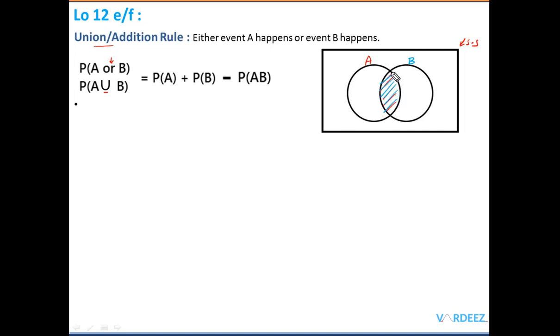So now as you can see, this intersection here, which is simply the joint probability, I am adding this thing twice. I've already added it in red, then again in blue color I have added it once more. So to remove this double counting, where I'm counting it twice, I simply remove this joint probability. So hopefully you get the idea.